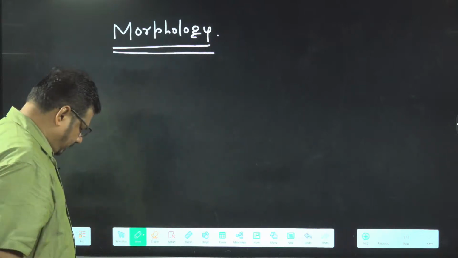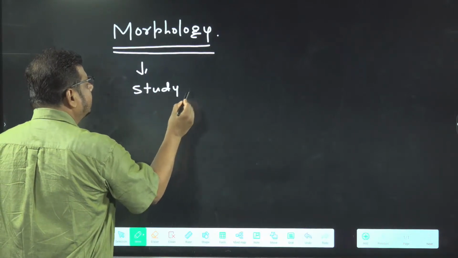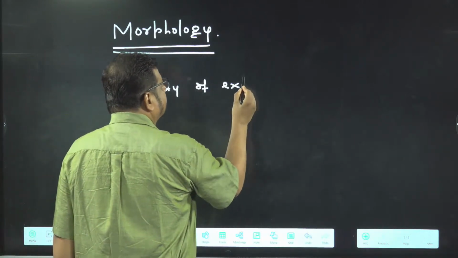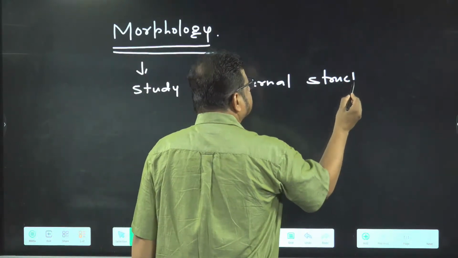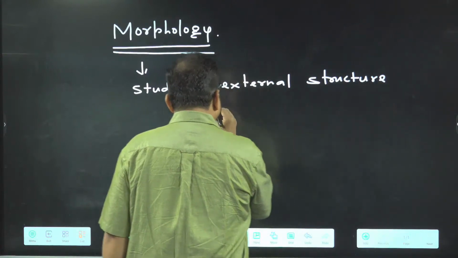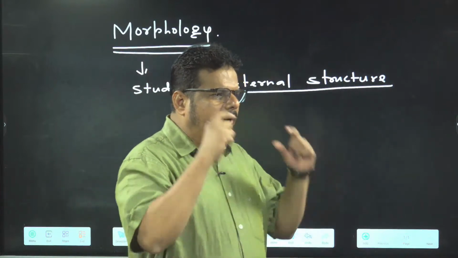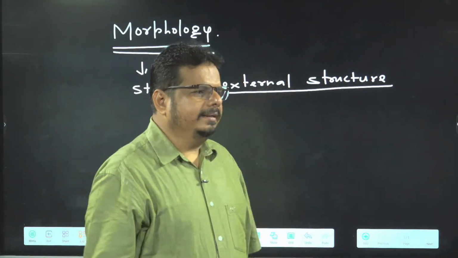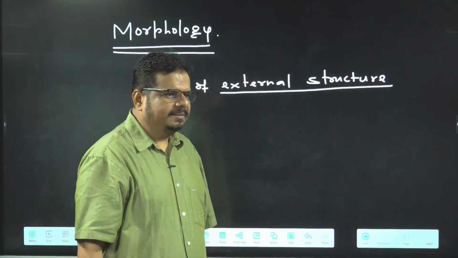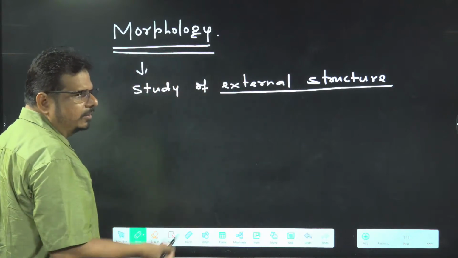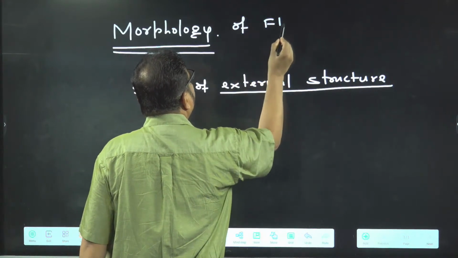What is morphology? Morphology is the study of external structure. Study of external structure is called morphology. It means what you can see with the help of your naked eye; that particular structure is called external structure. Is it clear in the mind? So morphology is a study, and what we are going to deal with is the morphology of flowering plants.